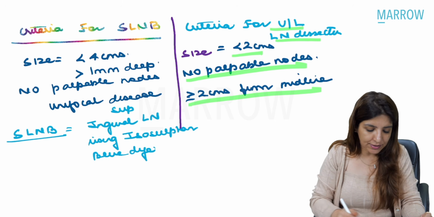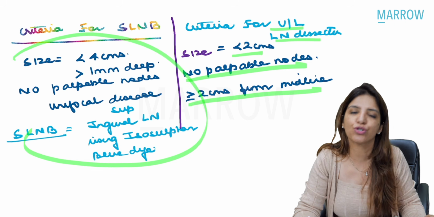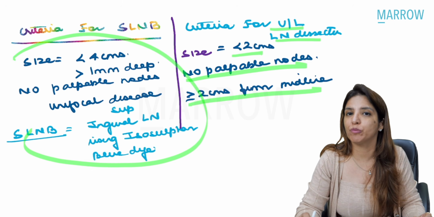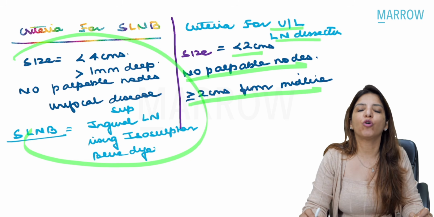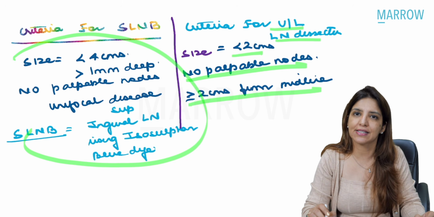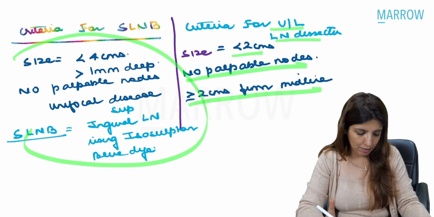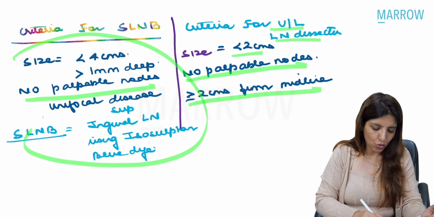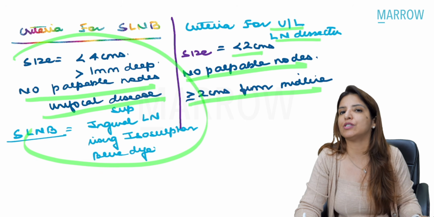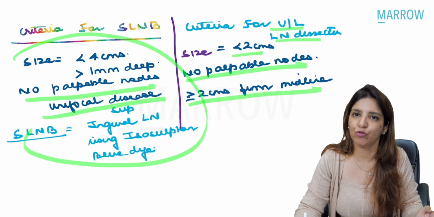Yes. Now, this is just one thing which I have not taught to you, and I want you to remember this. Criteria for sentinel lymph node biopsy. So, the criteria for doing sentinel lymph node biopsy is that the size of the tumor should be less than 4 centimeters. It should be more than 1 millimeter deep. There should be no palpable node, and it should be a unifocal disease. If all these criteria are being fulfilled, then you go for a sentinel lymph node biopsy.